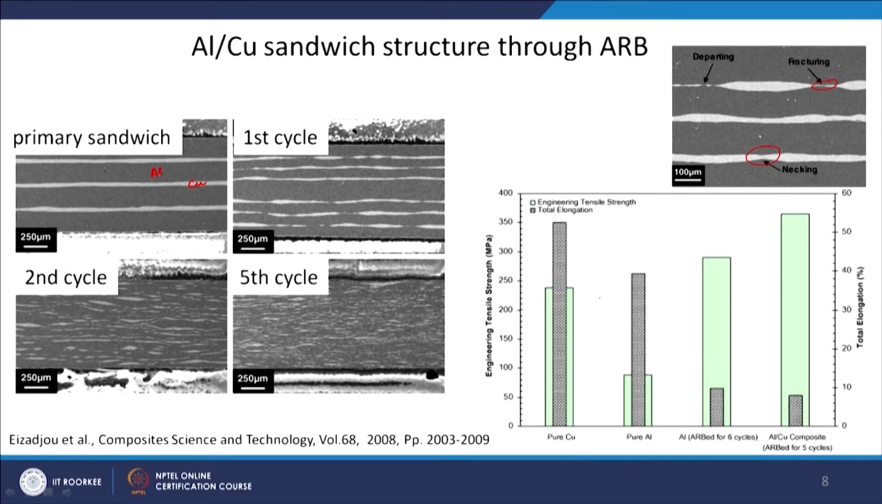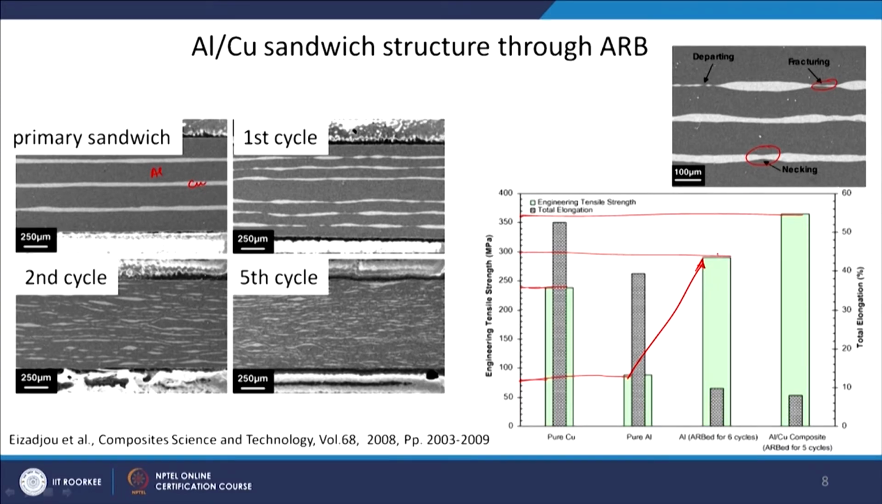So, for pure copper the strength is around 240 megapascal, and for pure aluminum the strength is around 70 or 80 megapascal. If you just do accumulative roll bonding in aluminum, the strength increases to 300 megapascal. For the aluminum copper composite the strength is even higher. You can see that now the strength is around 360 megapascal.